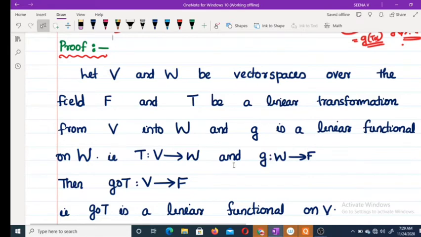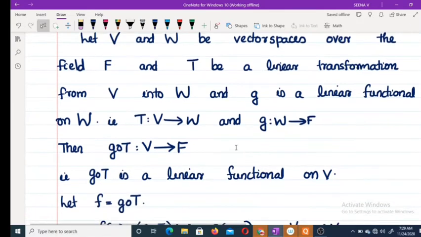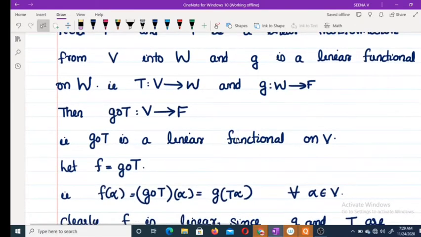Therefore, if you consider G composition T, with T from V to W and G from W to F, then G composition T is a map from V to F. Since T is linear and G is linear, G composition T is also linear. This is from V to F. Therefore, this is a linear functional on V.